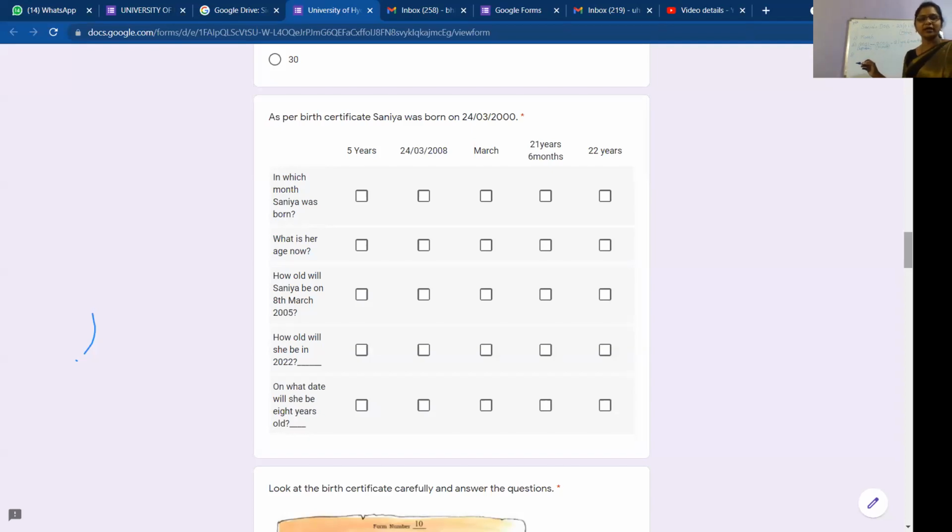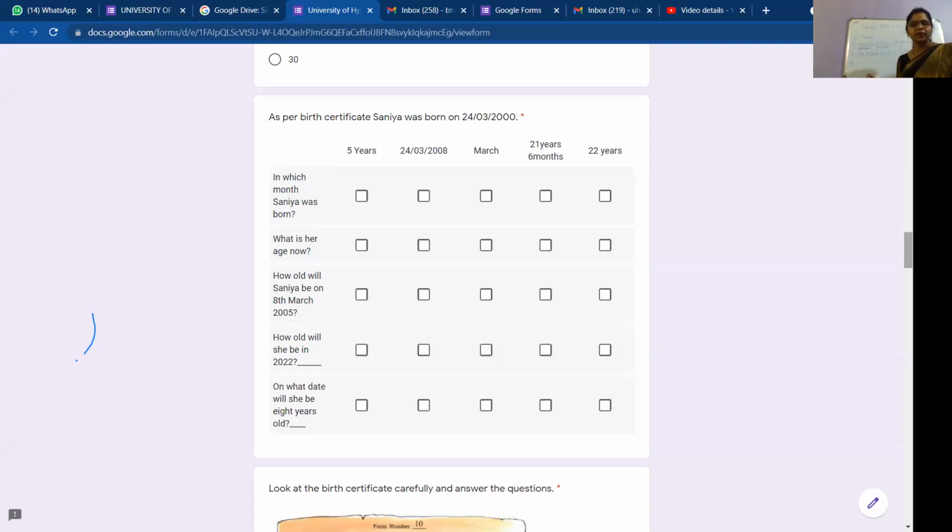How old will Sanya be on 8th March 2005? She was born in March 2000, right? So in March 2005, she will be 5 years old. 2005 minus 2000, you will get the exact age. So she will be 5 years old on 8th March 2005.